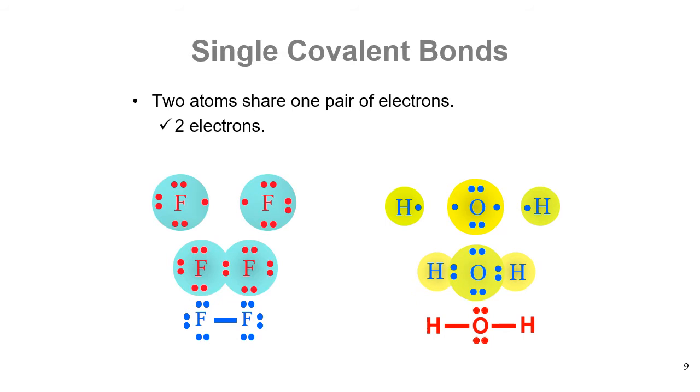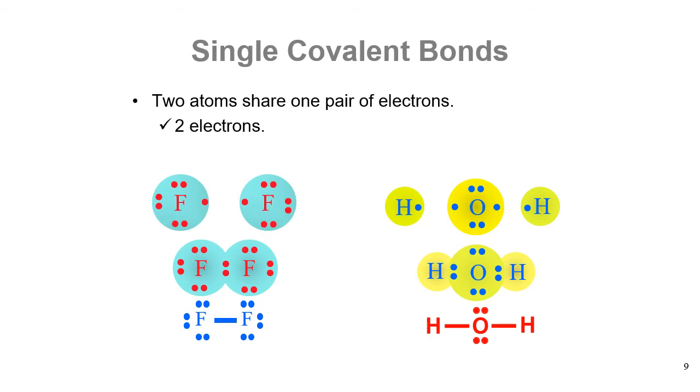Now let's look at this picture. For a single covalent bond, in principle, one pair of electrons produces one bond, one sigma bond in this case. We can see it's shared by two atoms, fluorine and fluorine.